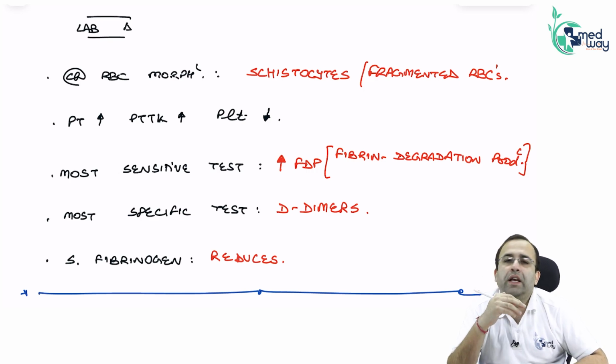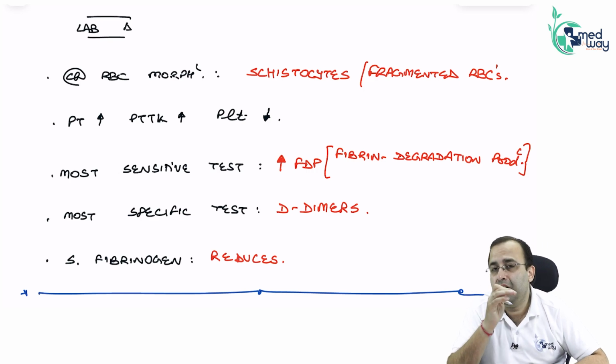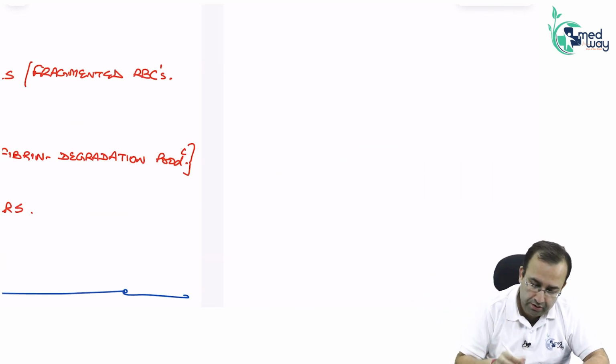So this takes care of our second, comparatively smaller than RBC disorders, but a very important topic, bleeding disorders. We had a look at primary and secondary hemostatic plug formation. क्या पढ़ा है?